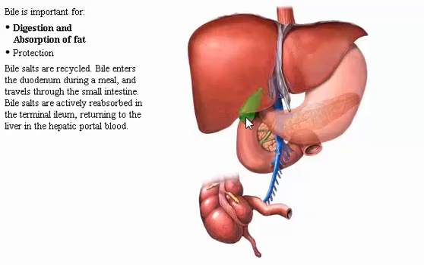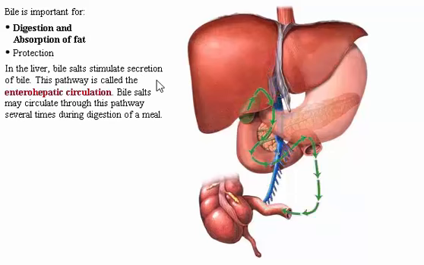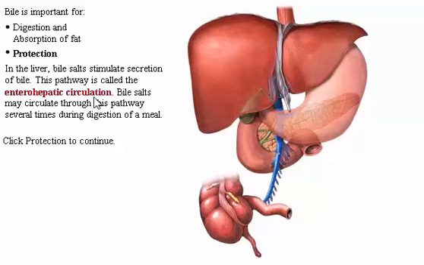Bile salts are recycled. Bile enters the duodenum during a meal and travels through the small intestine. Bile salts are then actively reabsorbed in the terminal ileum and returned to the liver in the hepatic portal blood. In the liver, bile salts stimulate secretion of bile. This pathway is called the enterohepatic circulation. Bile salts may circulate through this pathway several times during digestion of a meal. Click Protection to continue.